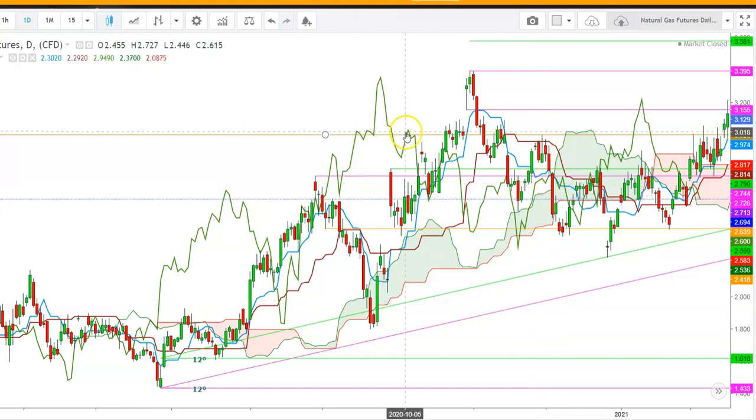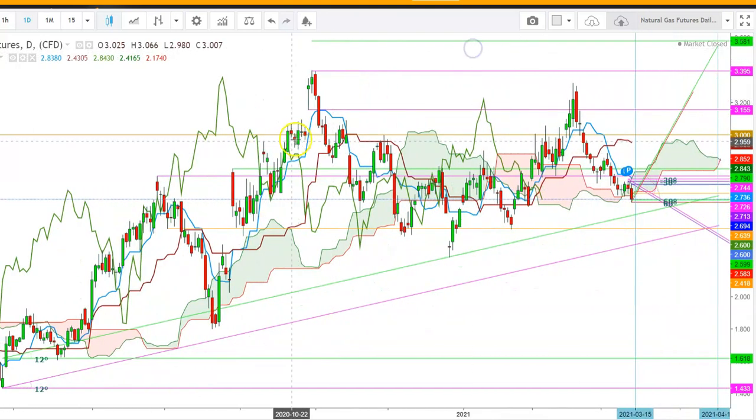$3. So here you can see how this level of $3 seems to be a psychological resistance for natural gas futures, because whenever the futures try to sustain above the levels of $3, we have seen a sharp sell-off from these levels. So once again the natural gas futures found strong support during a steep fall, tested the lows of $2.243 on December 24, 2020. Since then, the futures once again started an uptrend.